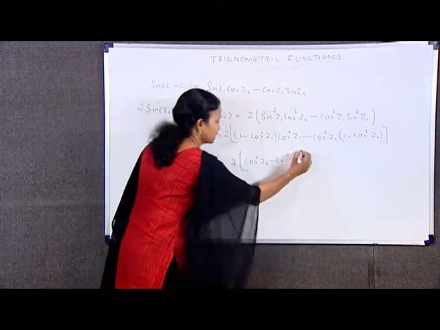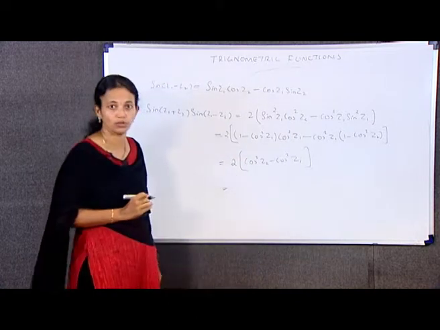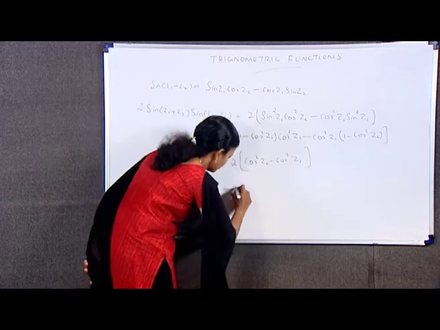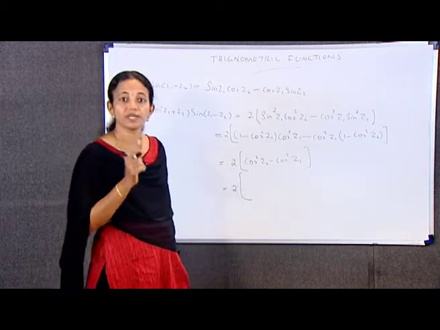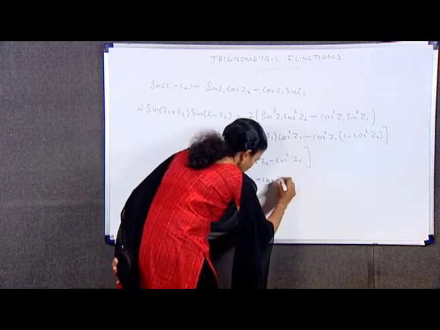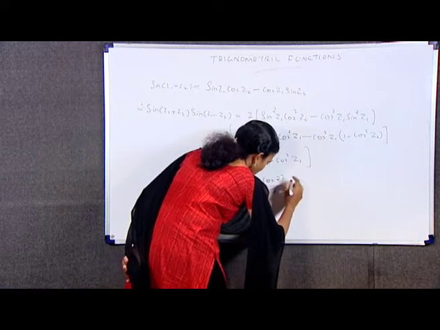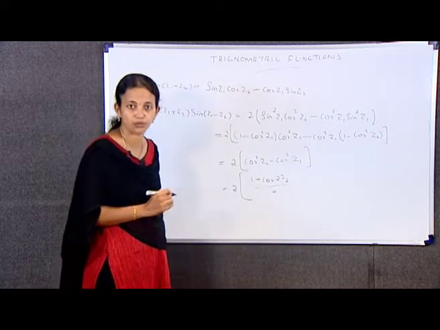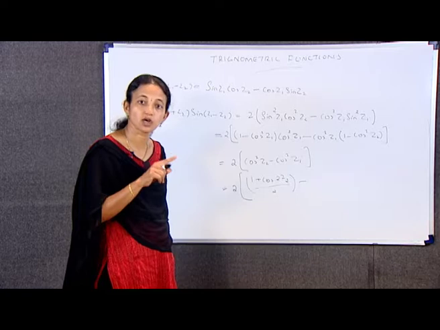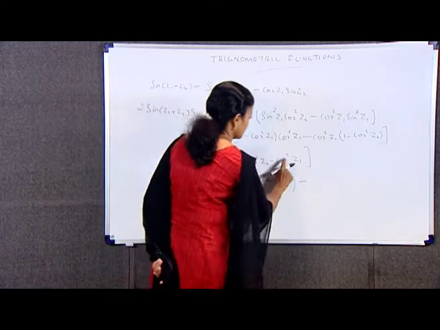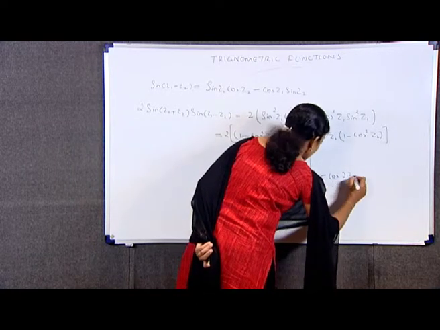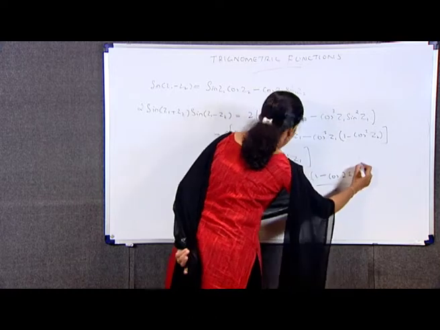Which I can again write as 2 into cos square z2 minus cos square z1, that is 2 into (1 plus cos 2z2)/2 minus (1 minus cos 2z1)/2, since cos square z1 can be written as (1 plus cos 2z1)/2.